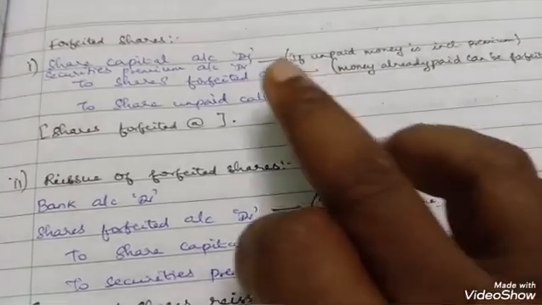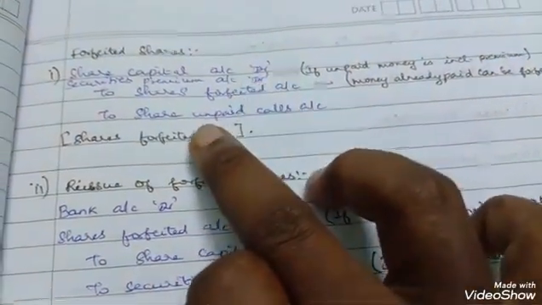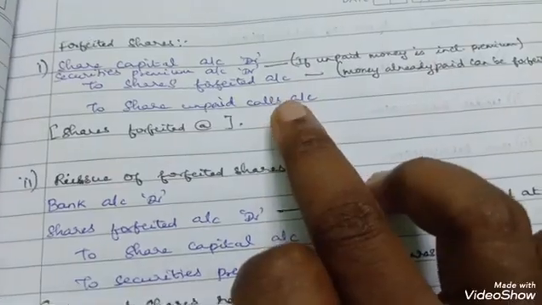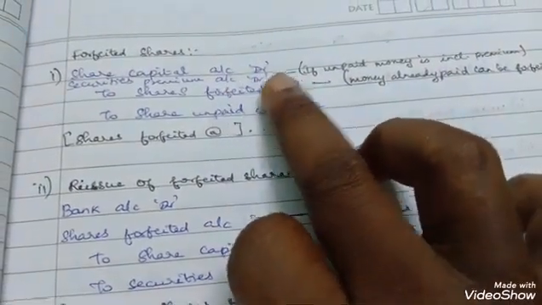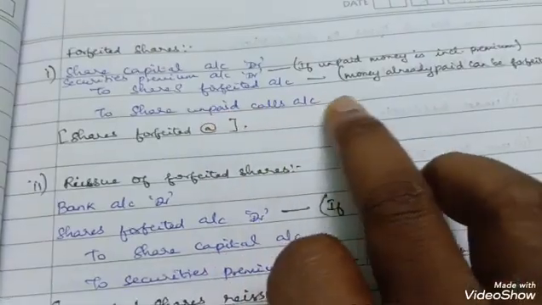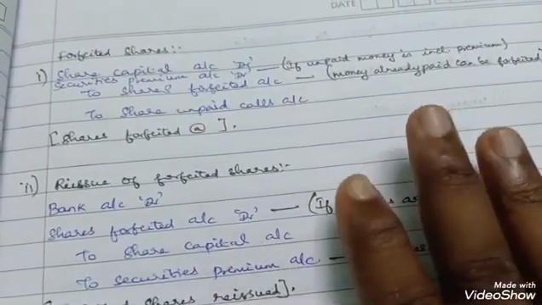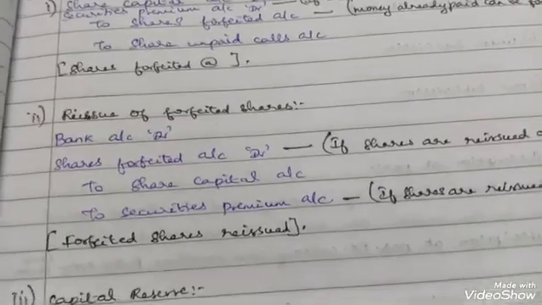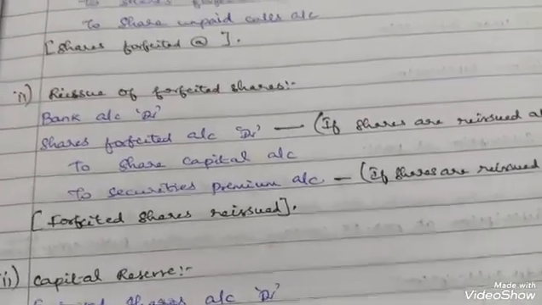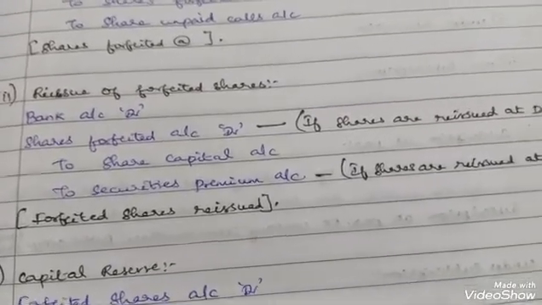Okay, so whenever you show premium here, in this unpaid calls also you have to include the premium. If you don't show premium here, you cannot show the premium here also. That's all.